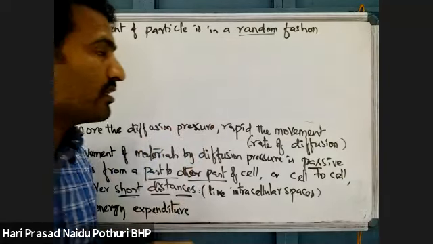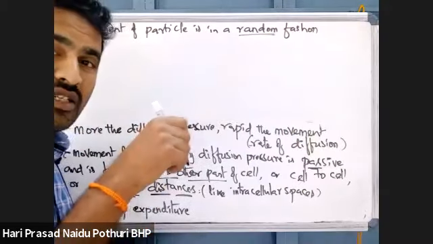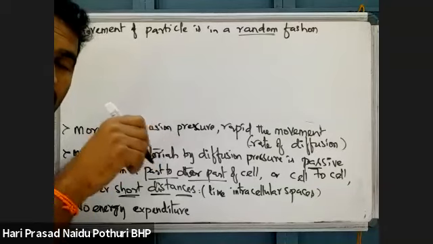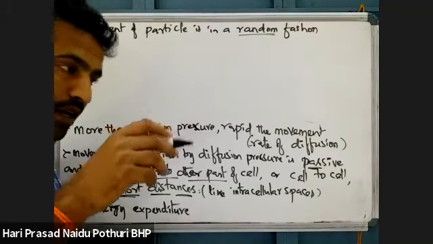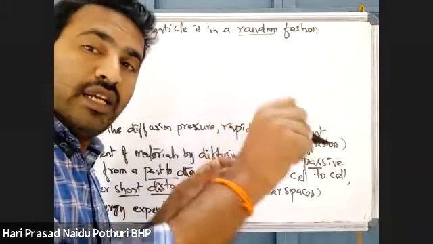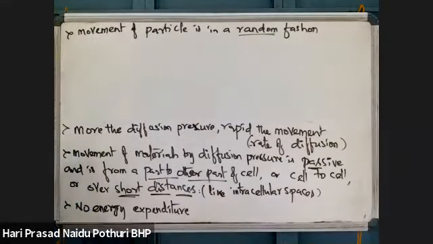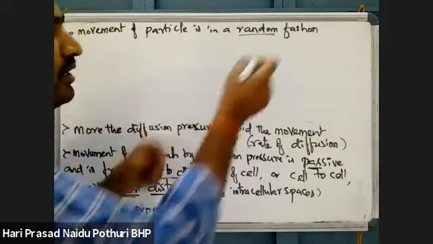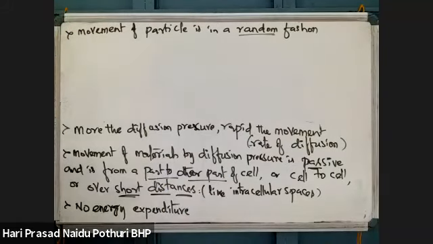Okay, in the previous class I showed you that there is a movement from high concentration to low concentration. When there is a movement from high to low concentration, particularly from one area to another area, we cannot say. Here the movement is in a random fashion, where it takes place from high concentration to low concentration every time.